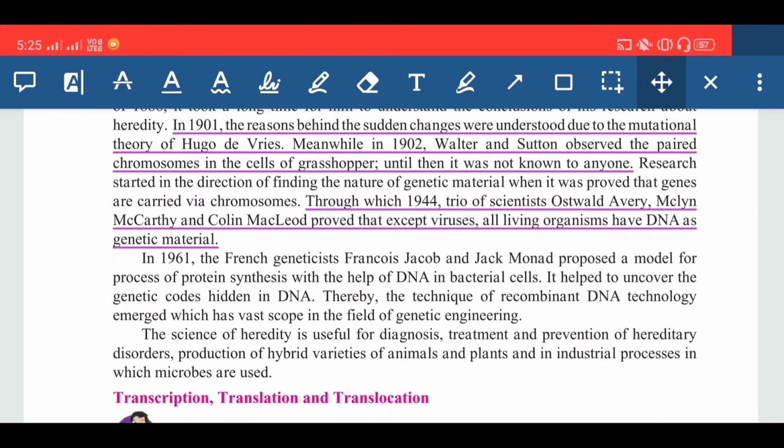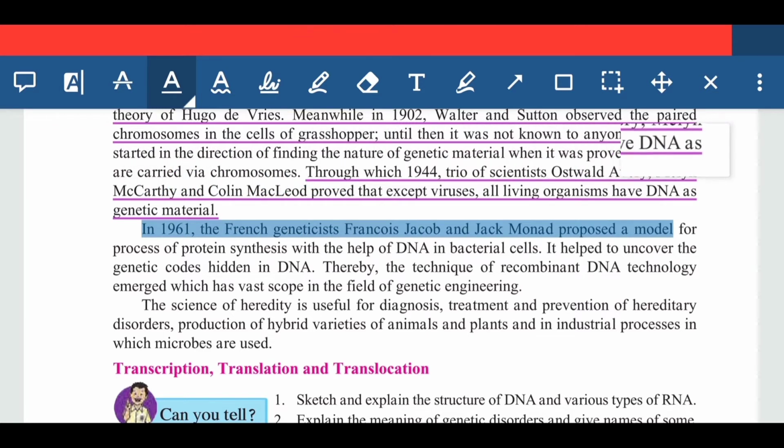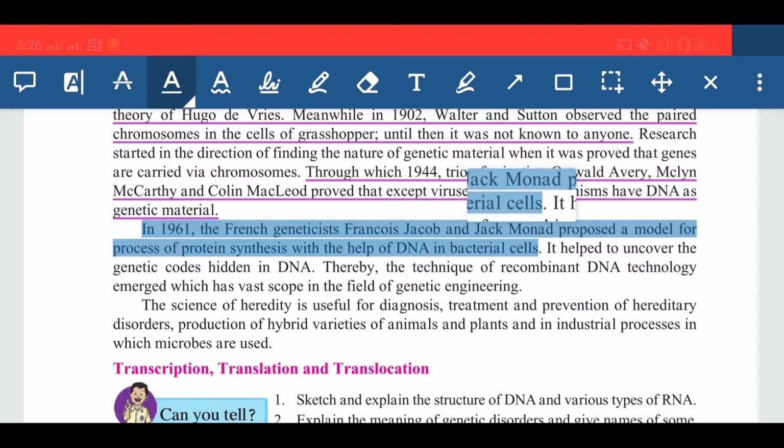Now next, in 1961 the French geneticists Francois Jacob and Jacques Monod proposed a model for the process of protein synthesis with the help of DNA in bacterial cell. Again you have to underline these two scientists' names, those who first proposed the model for the process of protein synthesis with the help of DNA in bacterial cell. This is the sentence which is important for your short question.